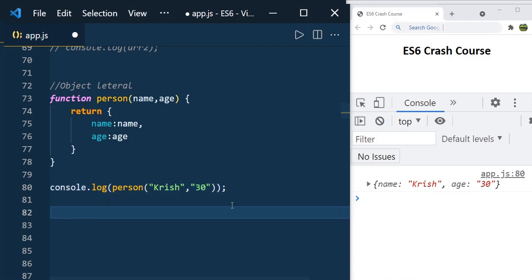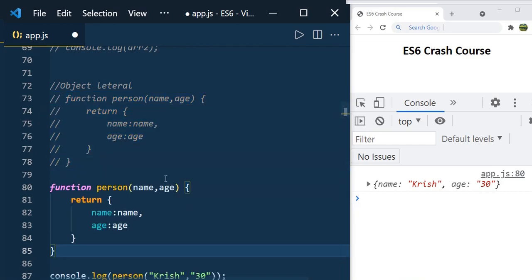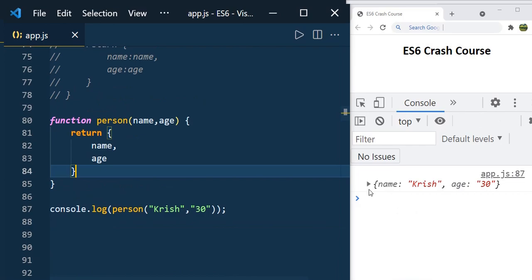Now instead of this, you can simply write name here, just remove this, and age, just remove this. Now save it again, and you can see the same result, Krish, age. Here what JavaScript will do is look for similar variable names in the nearest scope. If it finds those variable names, it will assign the values of those variables to these object keys. That's how it works.